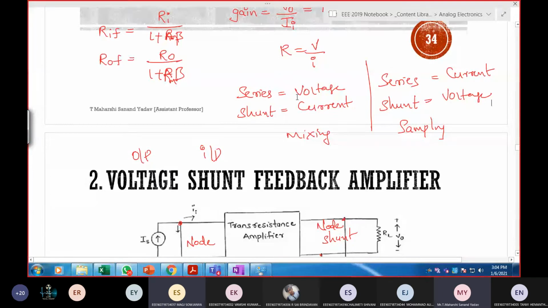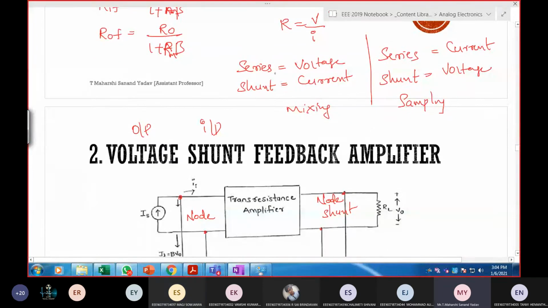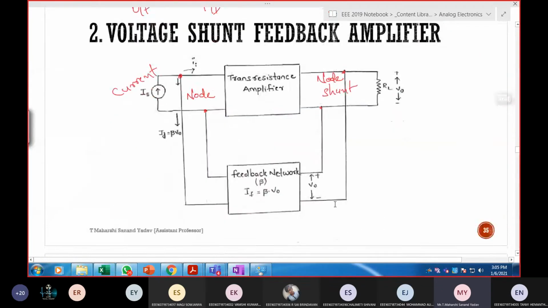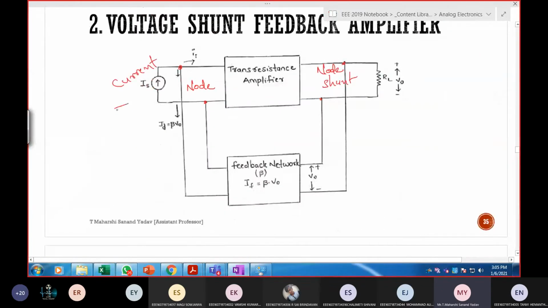Good. So this is what we are doing. Input side shunt means current. So that's why I connected here a current source. You can observe here. Next, output side is voltage. If output side is voltage, it is shunt. So that's why the circuitry is in the form of shunt. Clear with the source part? Yes, sir. I'm going with Norton's equivalent.